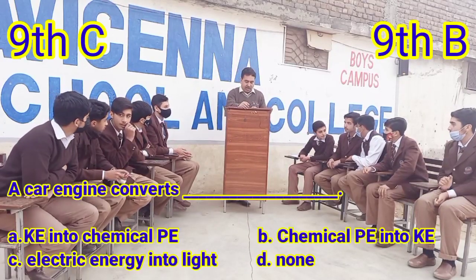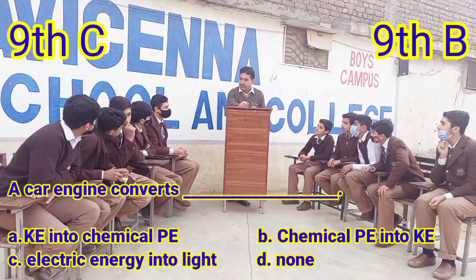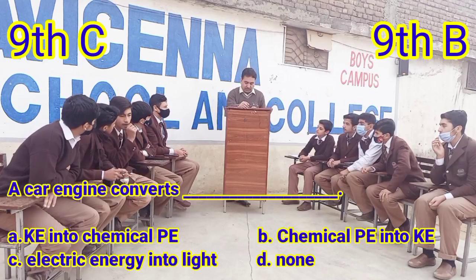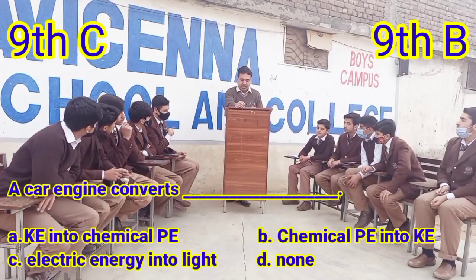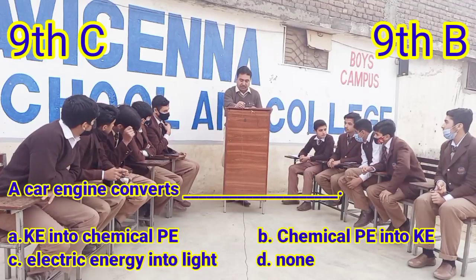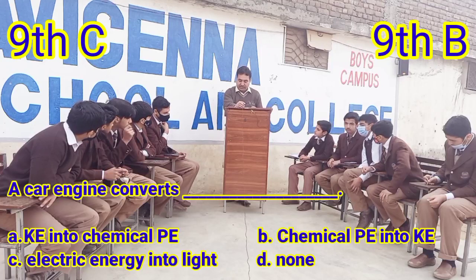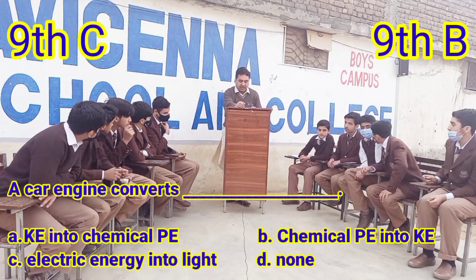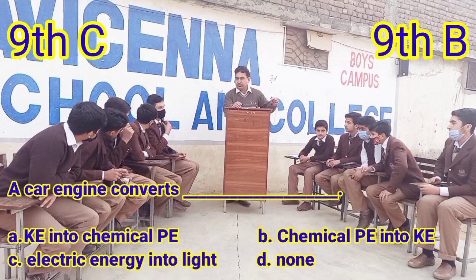Question 8. A car engine converts dash. Option A, kinetic energy into chemical potential energy. Option B, chemical potential energy into kinetic energy. Option C, electric energy into light. Option D, none of these.